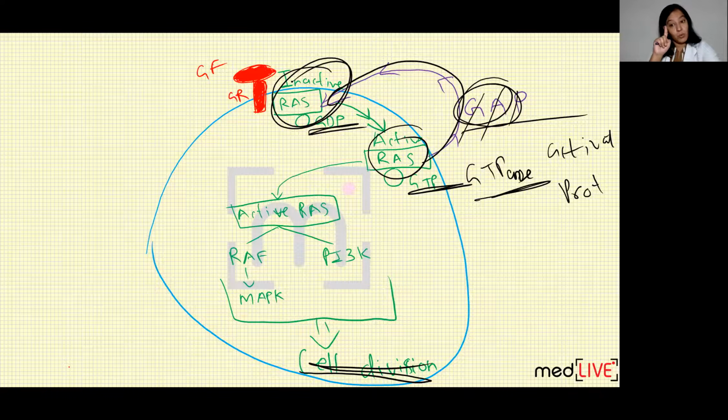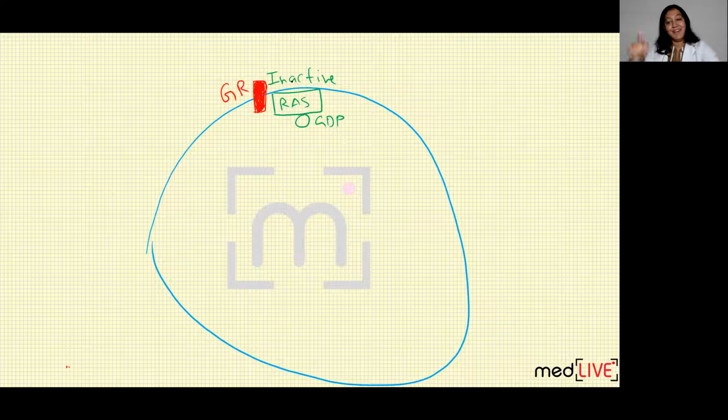So cell division occurs only once. Now, if you want this cell to do cell division once again, bring another growth factor. If another growth factor comes, the same sequence will follow. So one growth factor causes one cell division. It is a transient activation of RAS. Once it causes cell division, it gets inactivated again. So the growth is regulated.